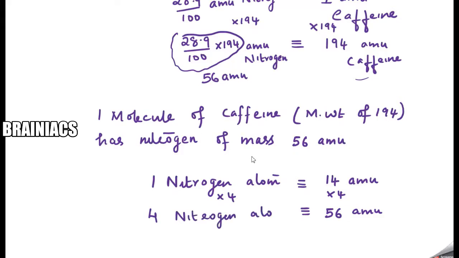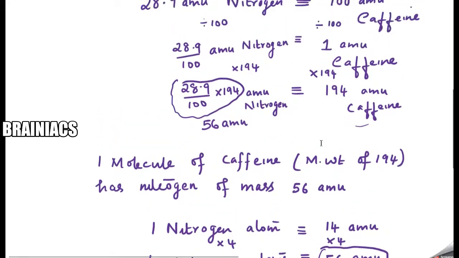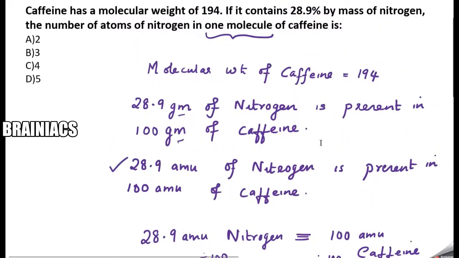Now we understood that 56 AMU mass of nitrogen is equivalent to 4 nitrogen atoms, and 56 AMU of nitrogen is present in 194 AMU of caffeine. This 194 AMU of caffeine is the molecular mass of caffeine. This is what indirectly they are asking. So I got the answer as 4, which is option C.